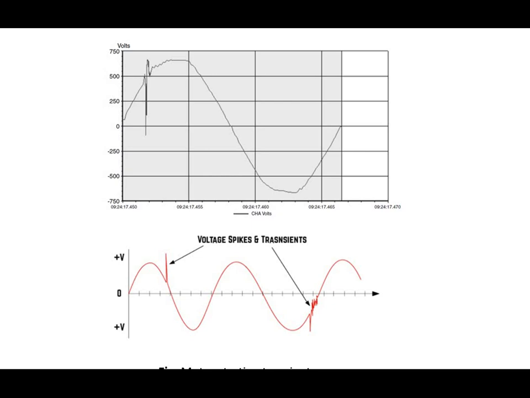And it lasts for a sub cycle. This is the positive cycle, this is the negative cycle, and from 0 to this point we consider one cycle. Less than half cycle is considered a sub cycle.